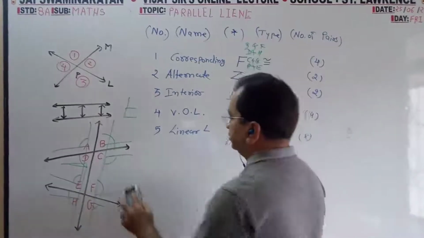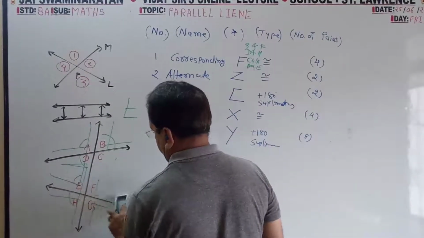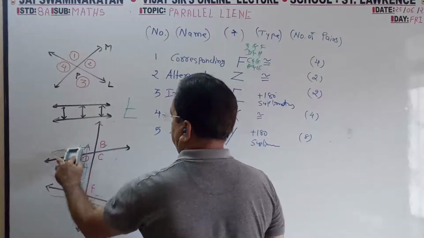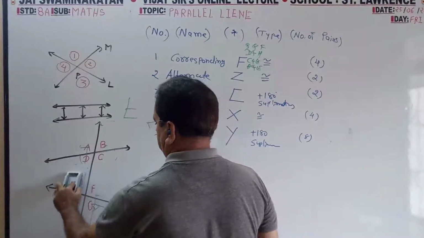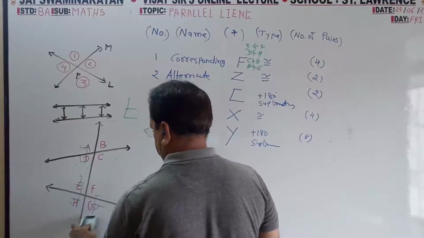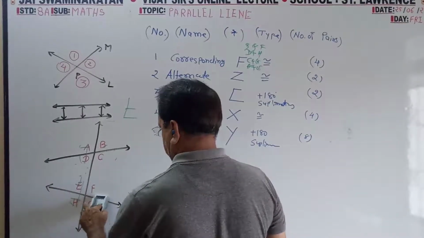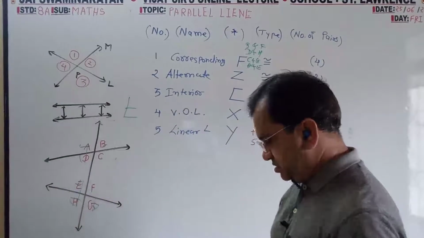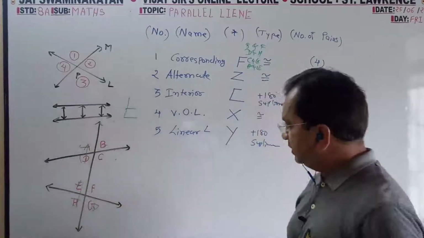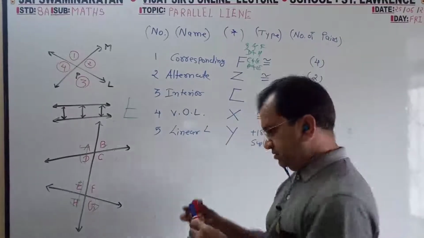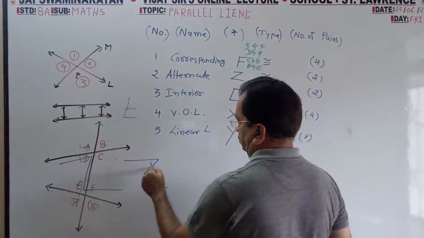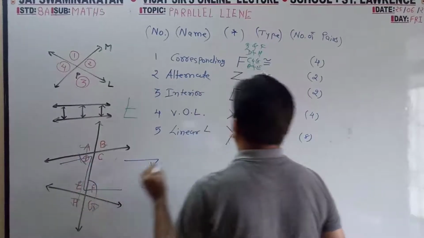Now Z shape. See, Z shape. This is Z. This angle, this angle: so D angle, F angle.